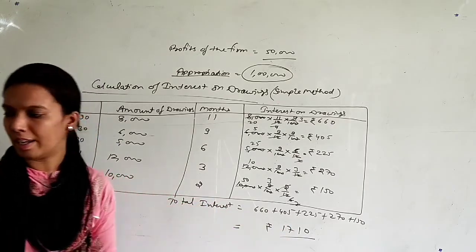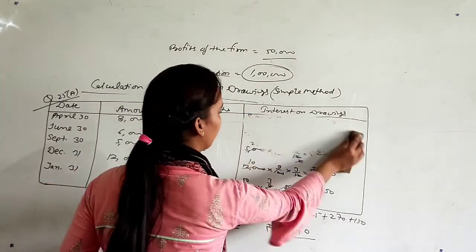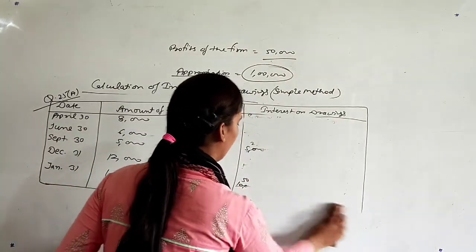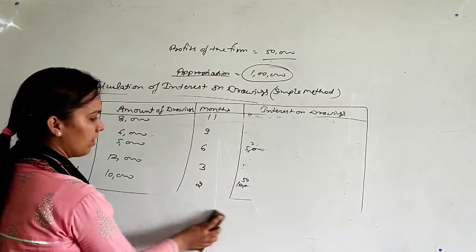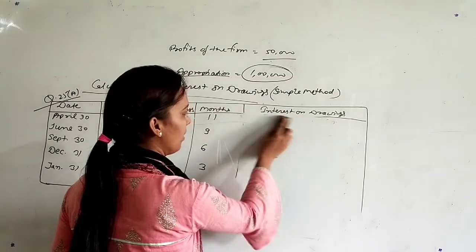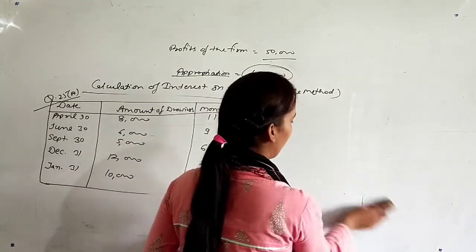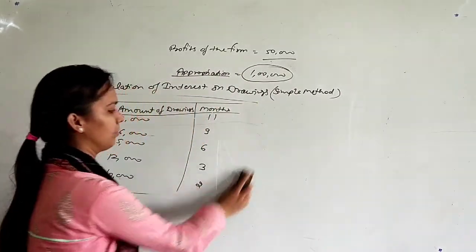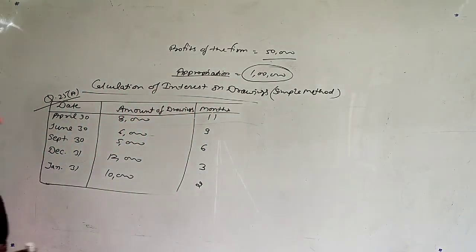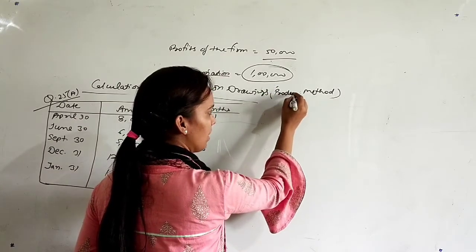Let's talk about the next method, that is product method. This will be a little different from this method, that in this we will first find the product and then we will find interest. Second method, that is product method.